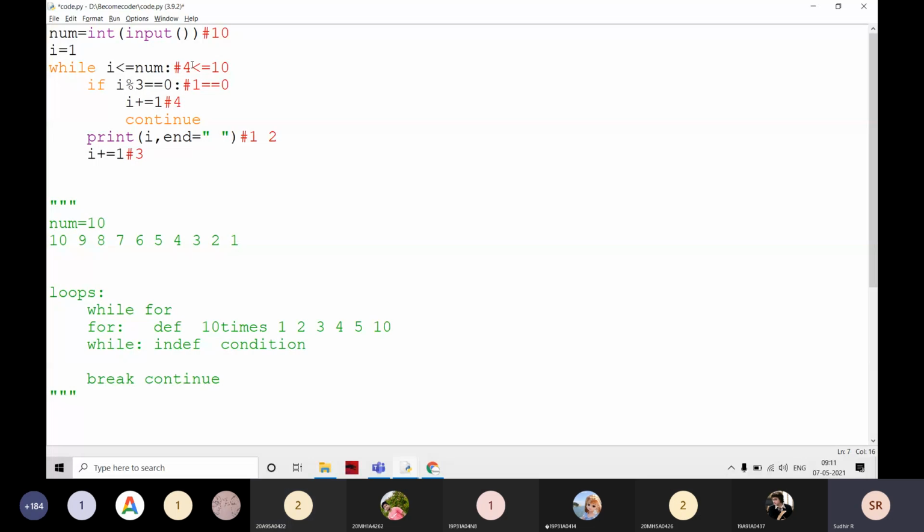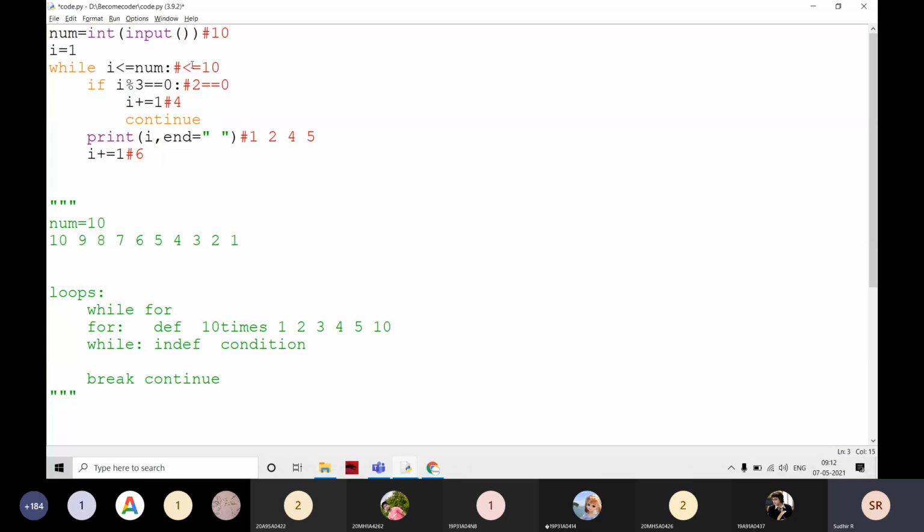Then it is going here and it is going to print 4 here. Then it is incremented to 5 here. Then again it is checking like this. Is 5 less than or equal to 10? Yes. 5 mod 3 becomes 2. 2 is equal to 0? No, not at all. Then it is going to print 5 here. Then it becomes 6. Then it is coming here.